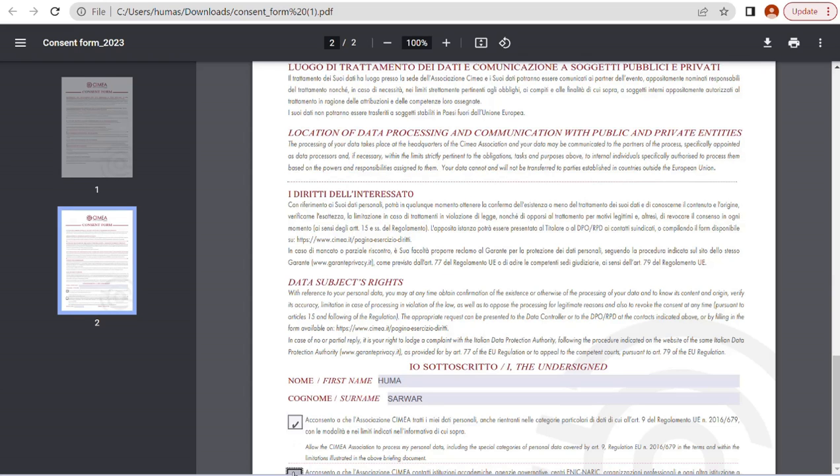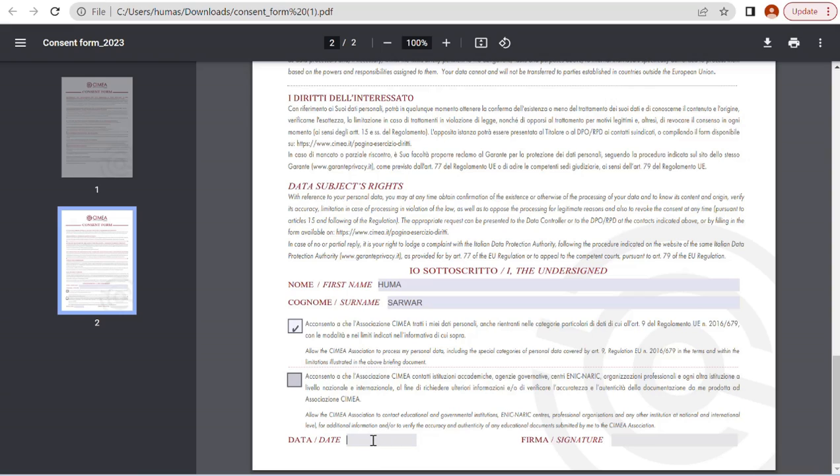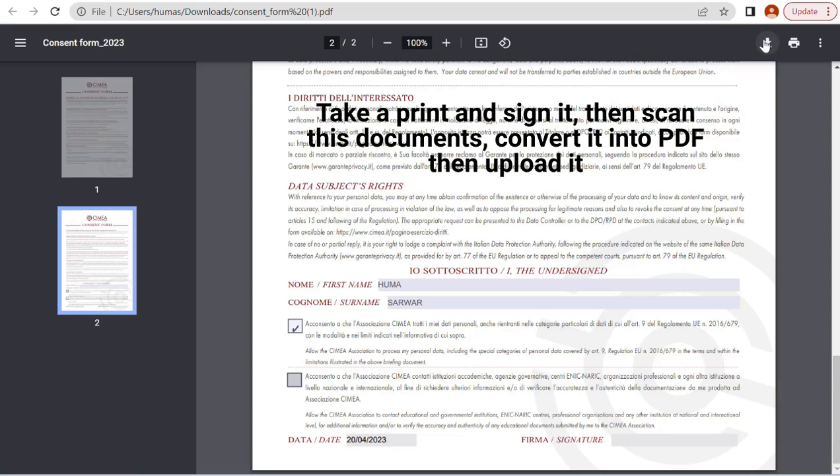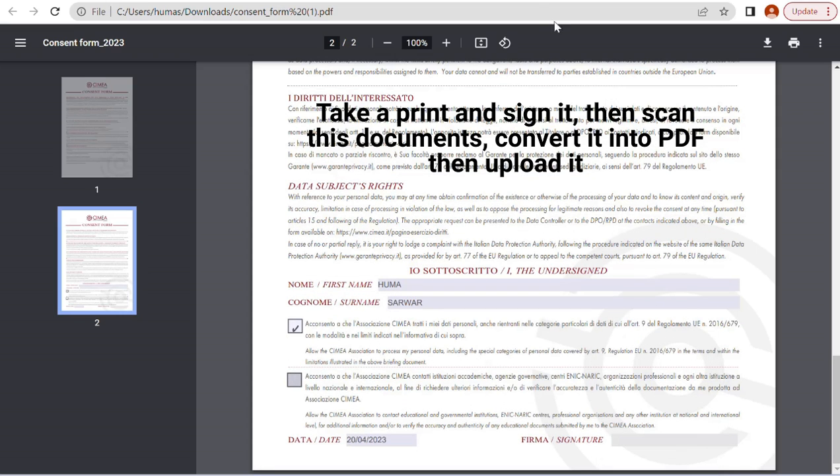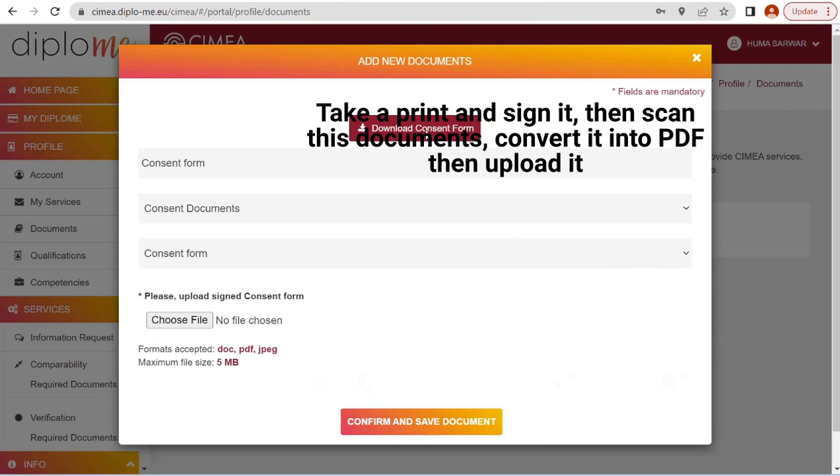Okay, check these boxes and then date. Suppose today is 04/2023, and then signature, and then download this form with your changes, consent form, save. So let's get back to our website.